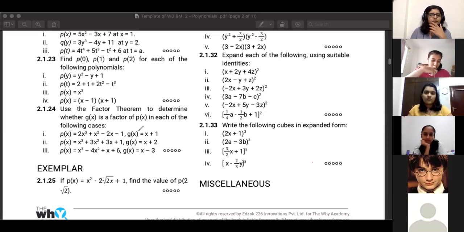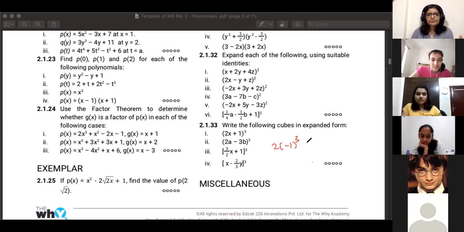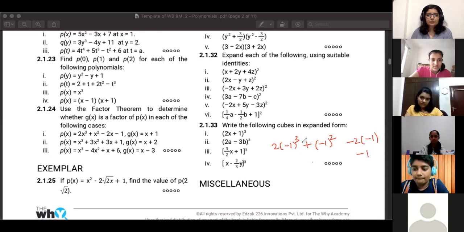So, okay. So what did you substitute in place of x in this thing? Ma'am, -1. Okay. So 2 into -1 cube, what you get? So this is the thing, right? In place of x, I've just put -1. So 2 into -1, the whole cube, क्या होगा?